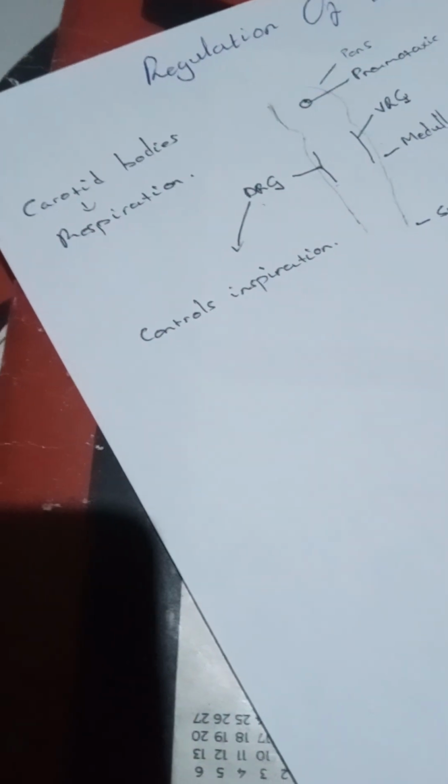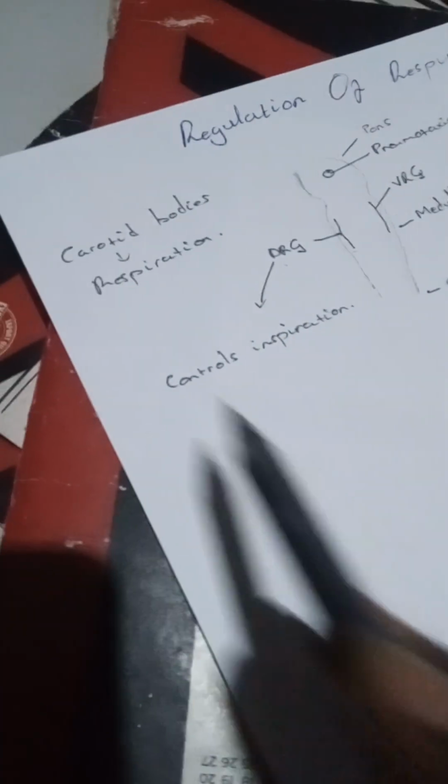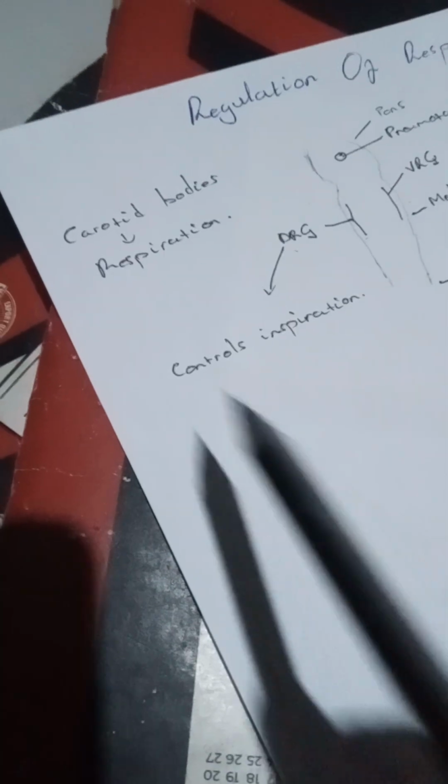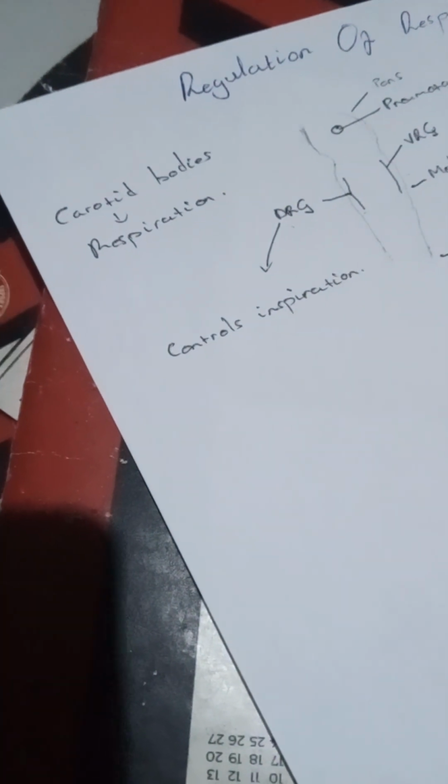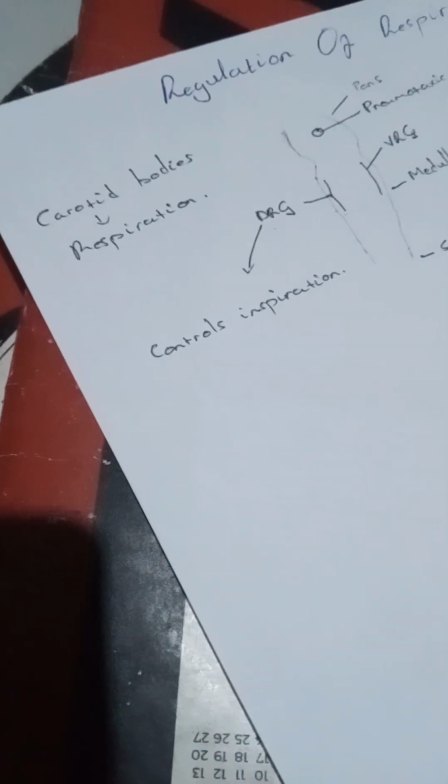The dorsal respiratory group controls inspiration. So when you are inspiring, there are impulses coming from the glossopharyngeal nerves. These impulses enter the dorsal respiratory group. When they enter this group of neurons, there will be production of a ramp signal.